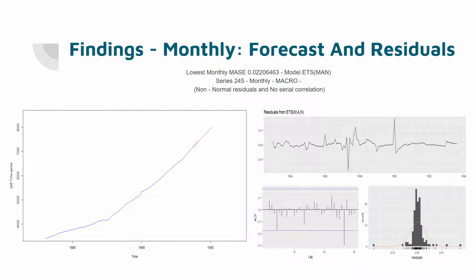Let us first take the monthly time series data. The plots here show the best model based on minimum MASE value, and the model has multiplicative error, additive trend, and no seasonality. This is a nonlinear state space model which has the best MASE. Even though the residuals seem to have negligible serial correlation, it still passes the Ljung-Box test. Also, if we look at the normality of the residuals, we see that the model does not pass the Shapiro-Wilk test.